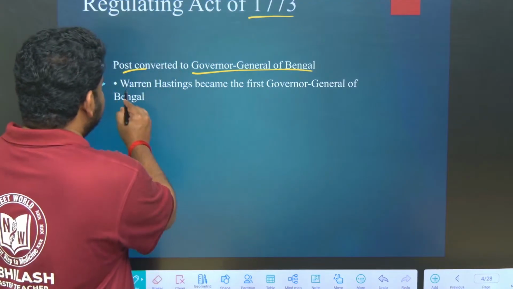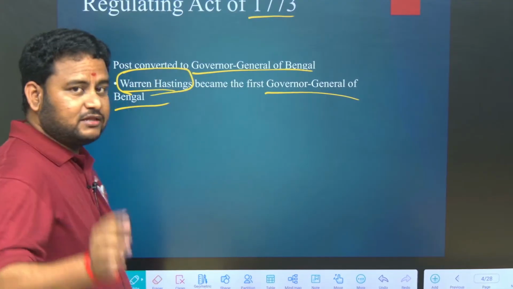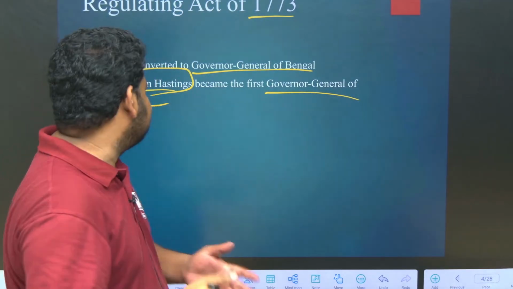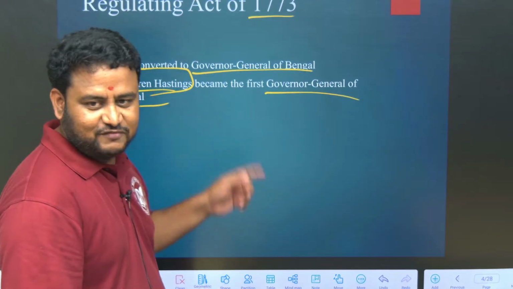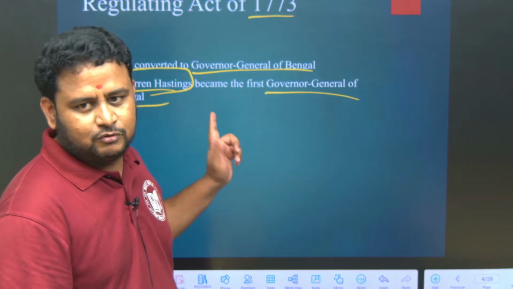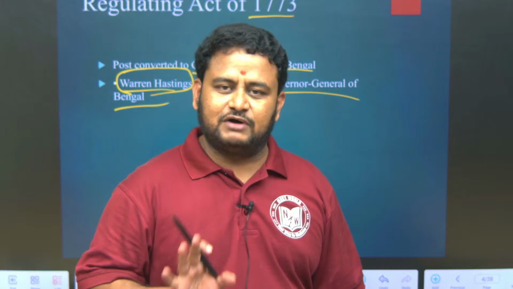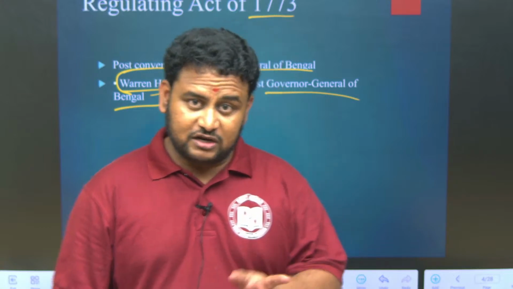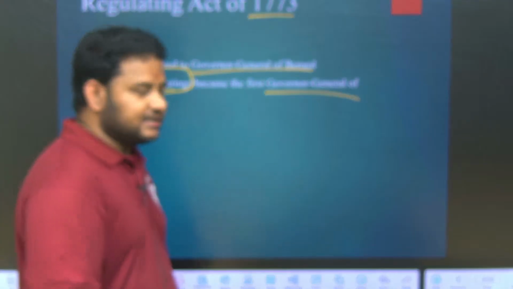The first Governor General of Bengal was Warren Hastings. Not Warren Buffett, it is Warren Hastings, you have to remember. Who is the first Governor General of Bengal? Warren Hastings. That is the question they have asked in the examination. First Governor of Bengal is Robert Clive; Governor General is Warren Hastings. So under him, what are the things that he did? Let us see. Warren Hastings, 1774 to 1785.